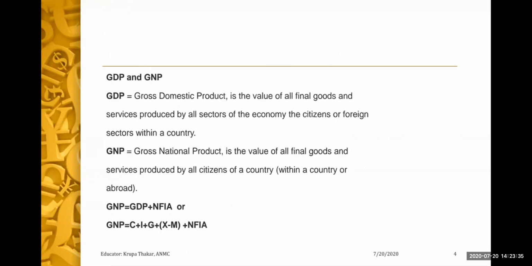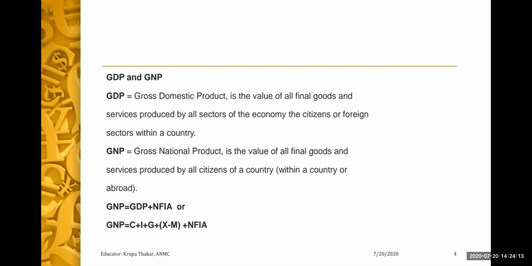Now let's understand what GDP and GNP are. GDP is gross domestic product, that is the value of all final goods and services produced by all sectors of the economy, be it primary, secondary or tertiary sector, and by citizens or the foreign sector within the country. Whereas GNP, gross national product, is the value of all final goods and services produced by all the citizens of the country, either within the country or abroad.